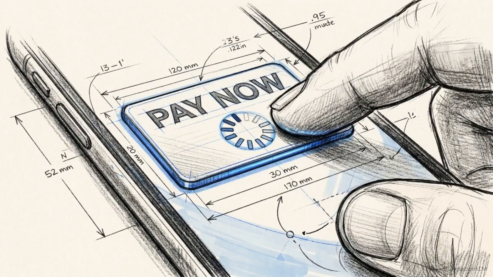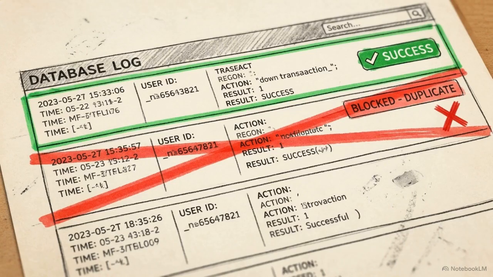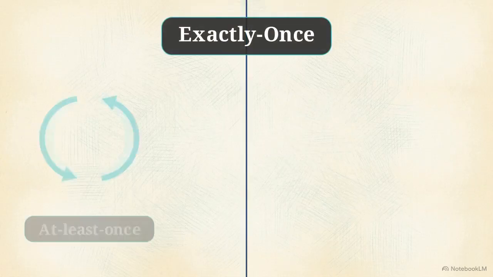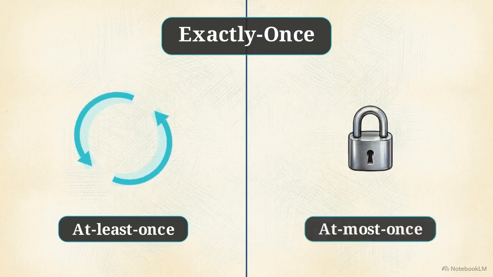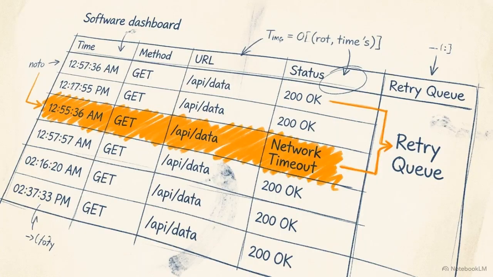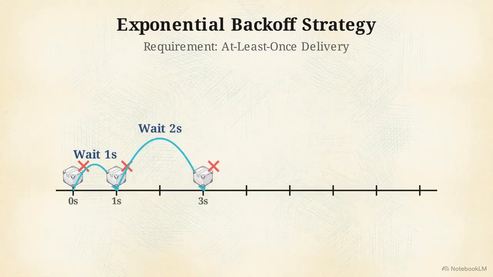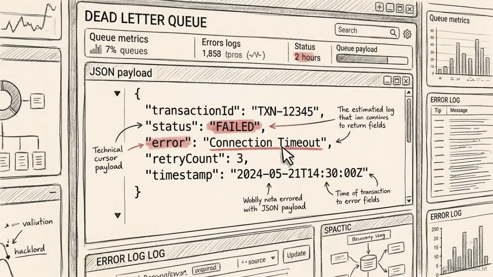Consider the nightmare scenario. A user clicks pay, the network lags, and out of frustration, they click pay a second time. The engineering goal for payment systems is ensuring that request executes exactly once. Exactly once execution requires solving two mathematical halves, guaranteeing at least once delivery while enforcing an at most once limit. To guarantee delivery, transient network errors are routed to a retry queue. The system attempts the charge again using exponential backoff, waiting 1 second, then 2, then 4. Unrecoverable transactions that continuously fail are eventually ejected into a dead letter queue, where engineers investigate the payload manually.